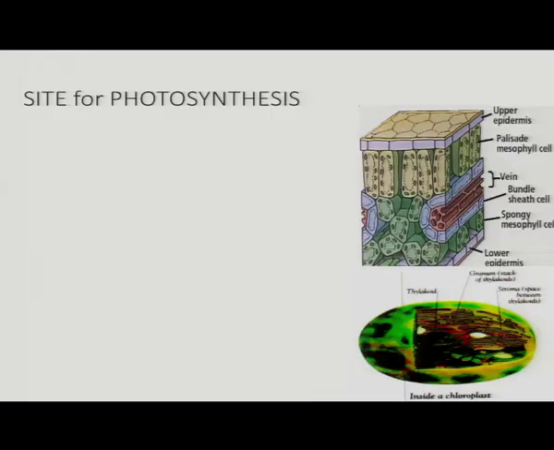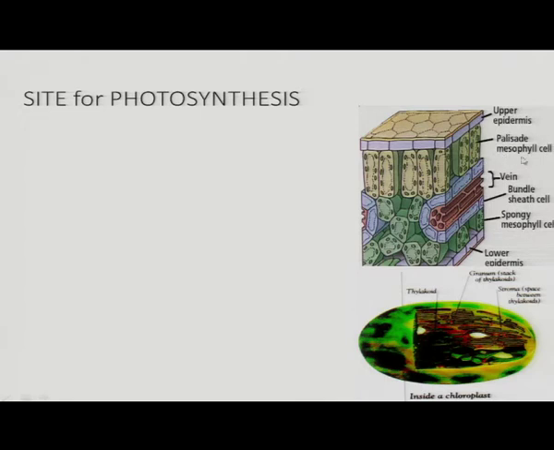The site of photosynthesis, as we have already discussed, is the chloroplast. This is the leaf, with the upper epidermis and here the lower epidermis. Two types of parenchyma are present, and the entire tissue is known as mesophyll. This mesophyll is divided into palisade parenchyma and spongy parenchyma.